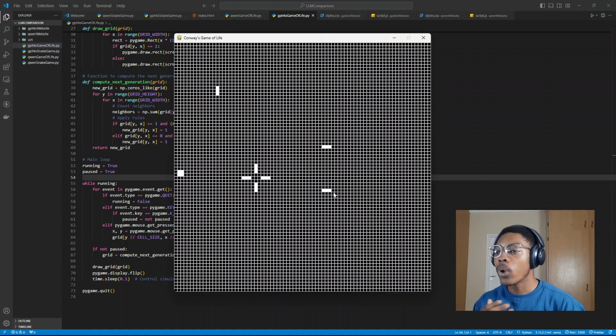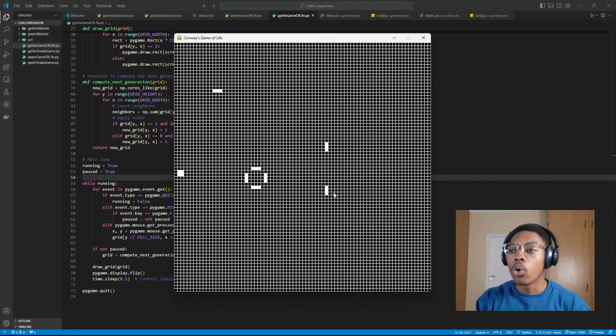All right, so this one actually worked. And what I'll say is that the models were all right. The one which was nicer was from GPT-4o, where you can make cells and then after that simulate the game of life. So this was actually amazing, I won't lie.